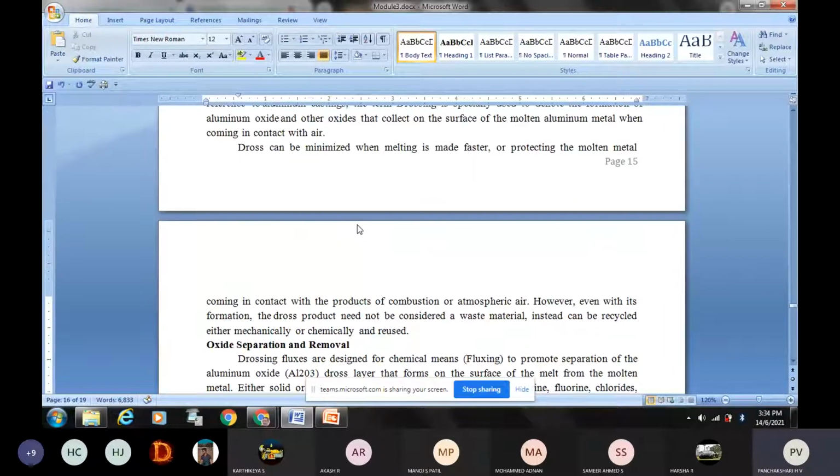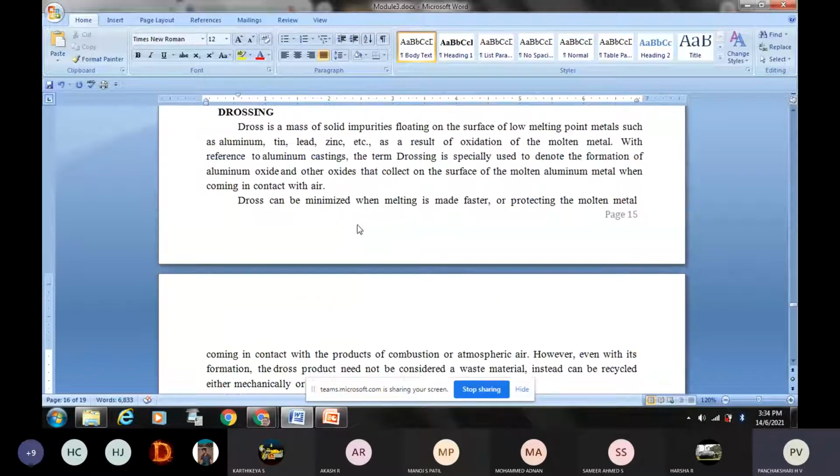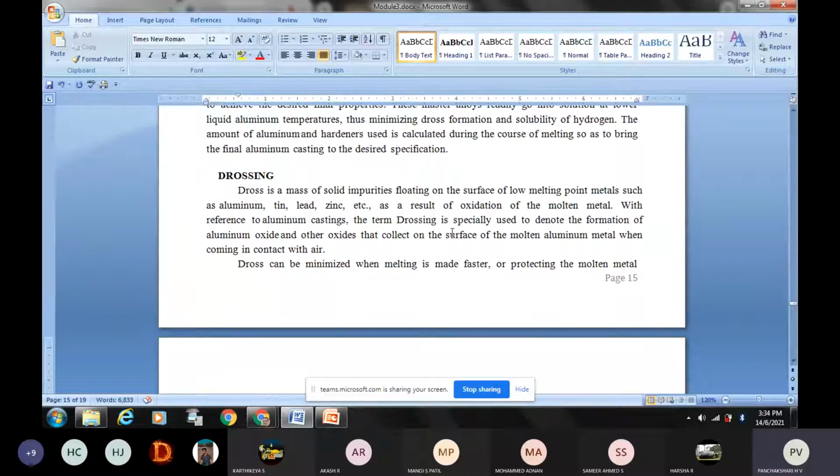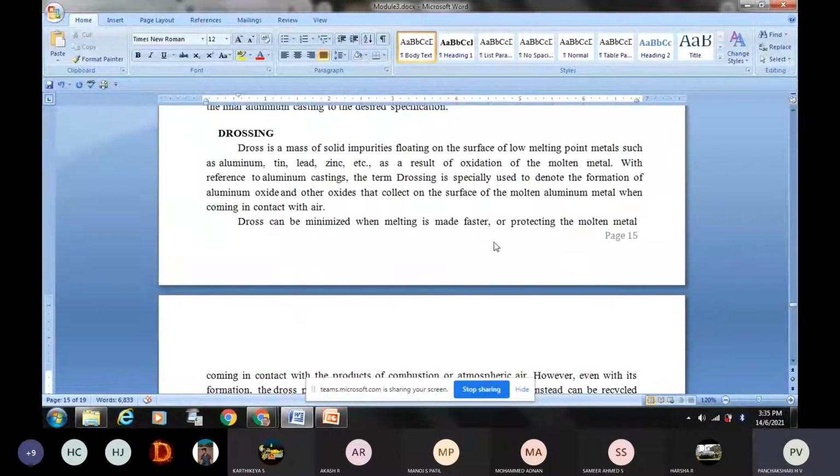So what is dross? It is the formation and floating of lighter particles, waste material or impurity on the surface of non-ferrous liquid metal. It is normally formed by the reaction of the liquid metal with the atmospheric air. So it can be minimized by increasing the rate of conversion of solid into liquid metal and protecting the molten metal from atmospheric interaction. By that method, it can be